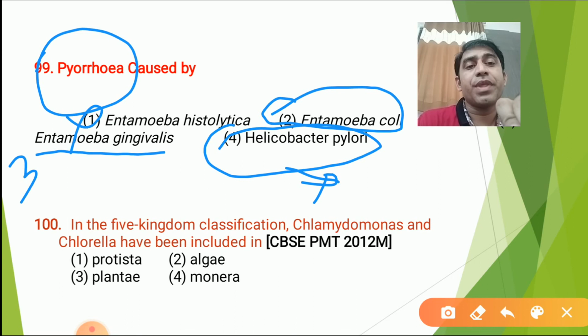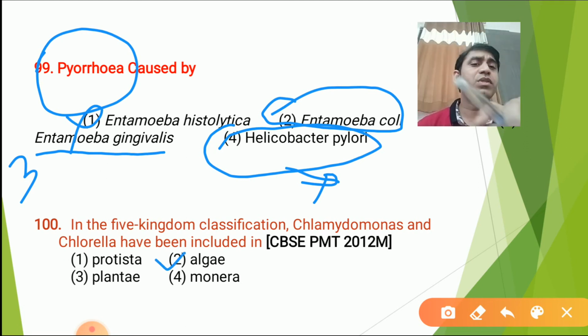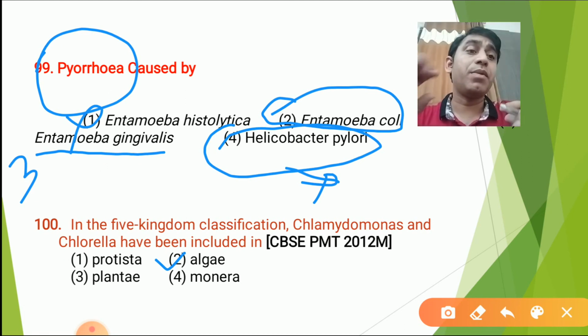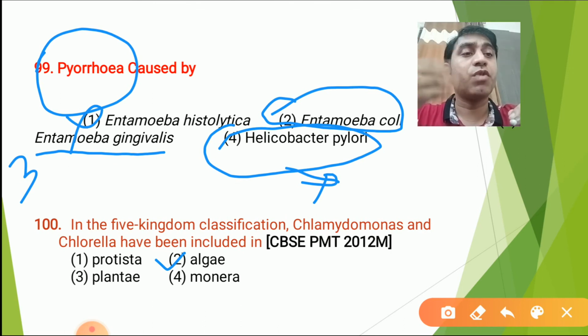Question number 100. In the five kingdom system of classification, Chlamydomonas and Chlorella are included under algae. But in the NCERT book, it is written that Chlamydomonas is put in the group Protista. Here the name written is Chlorella. Chlorella is algae, because after Spirulina, the protein content is highest in Chlorella. Spirulina is used for space travelers as a source of protein. After that, they use Chlorella. So these belong to algae. That's why I gave the answer algae here. Actually, Chlamydomonas is also put in Protista, although it is an alga.